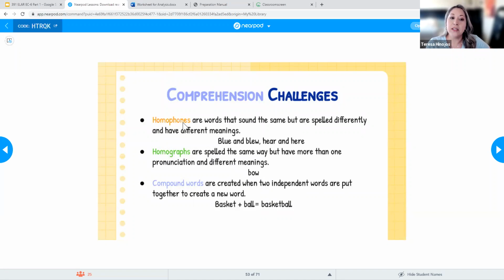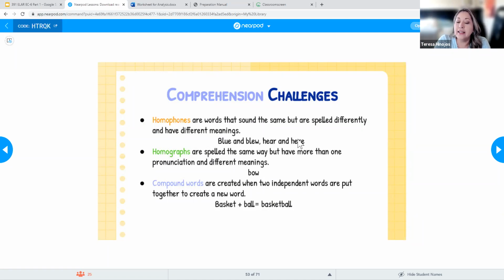So homophones, we said phone means sound. So those are words that sound the same. So for example, in this case, my examples are blue and blue. They're spelled differently and they have different meanings. Okay, but they sound the same. So this is literally the color blue, and this is blew, like I blew out my candles on my birthday cake.